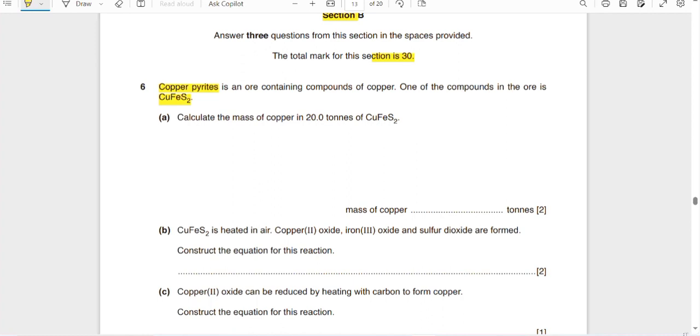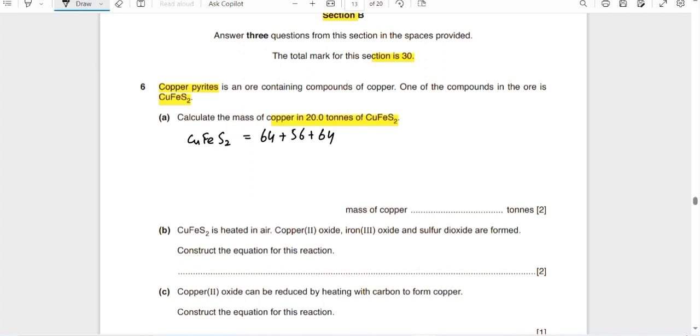Calculate the mass of copper in 20 tons of CuFeS2. First we'll have to find out the mass of CuFeS2. Copper has a mass of 64. Let me find out the molecular mass of CuFeS2. Copper has 64, iron has 56, sulfur has 32, but two atoms will have 64.